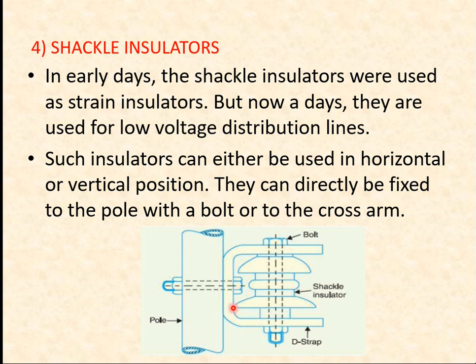It can be used for a road crossing also, or an angle curve. If there is any angle curve in between the road, then also we can use a shackle type insulator. They are directly fixed on the poles with a nut and bolt to the cross arm.